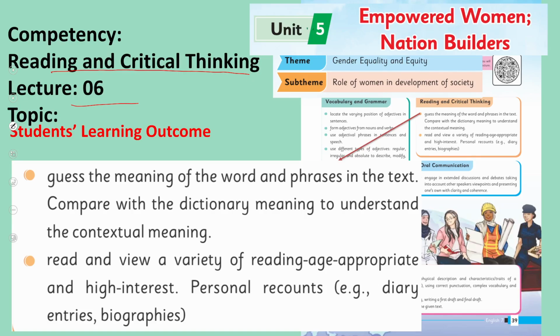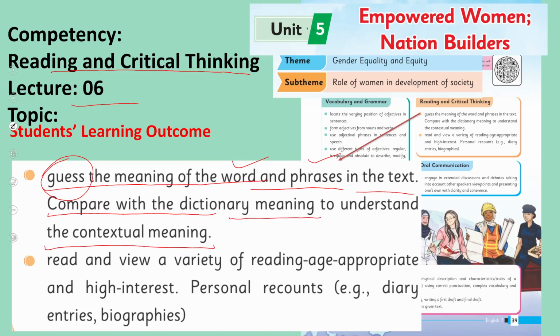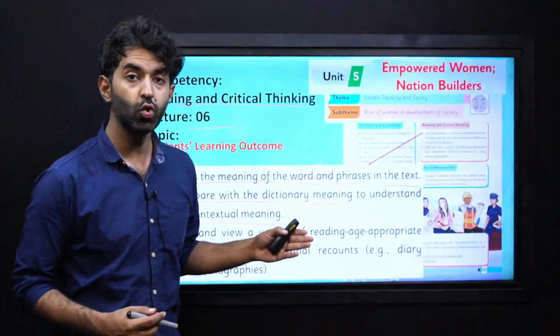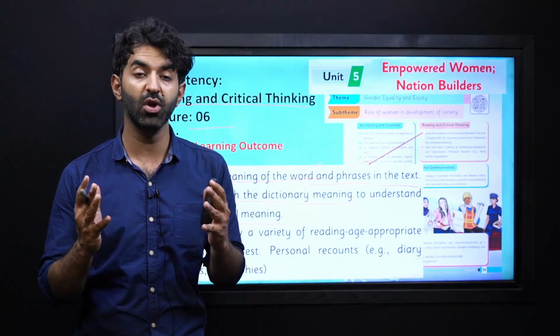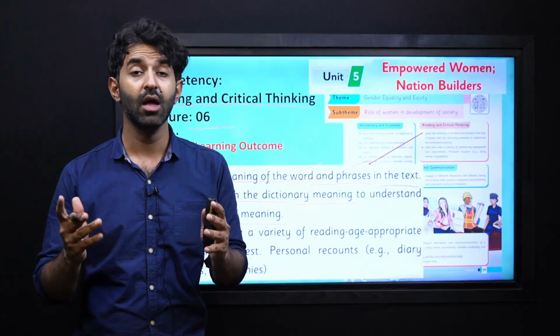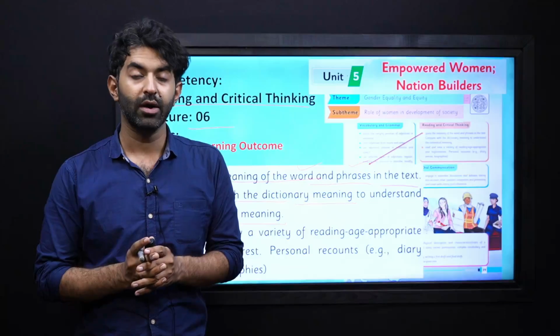First one is, guess the meaning of the word and phrases in the text. So you need to guess the meaning of the word and phrases, those words which you are not familiar with. And then you have to compare with the dictionary meaning to understand the contextual meaning. Now, we have two kinds of meanings over here: dictionary meaning and contextual meaning. Yes, they are different.